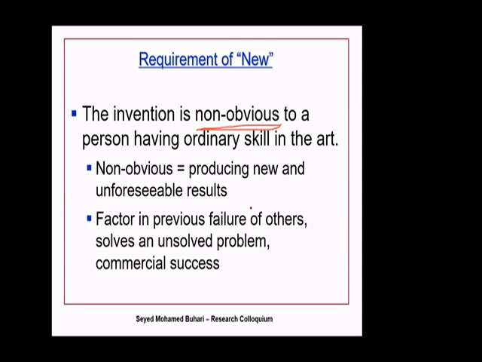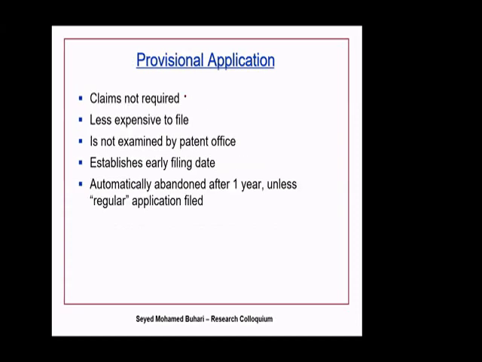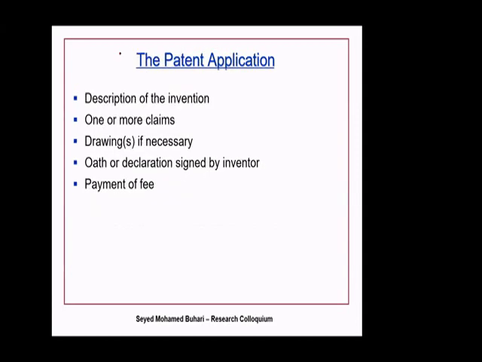Okay, this is possible. So now let us talk about the process of patent application. In patent application, there are 2 applications possible. One is called the provisional application. The other one is the patent application itself. What is the difference between them? Let's say I have an idea. I have come up with something novel. I think it is very important.